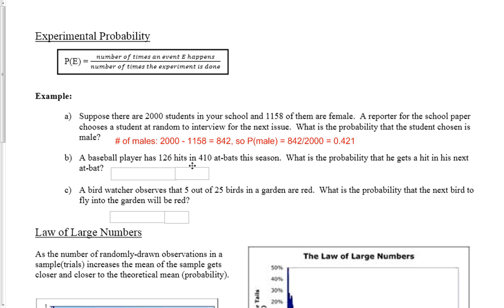A baseball player has 126 hits and 410 at-bats. What is the probability he gets a hit in his next at-bat? Let's take the number of times he succeeded and got a hit, that the event happened, out of the number of trials. So 126 divided by 410, and that is going to give us 0.307.